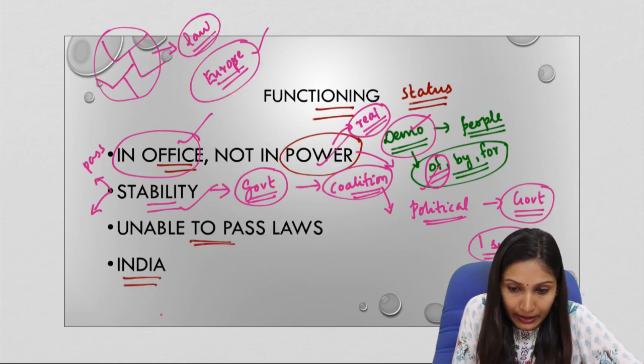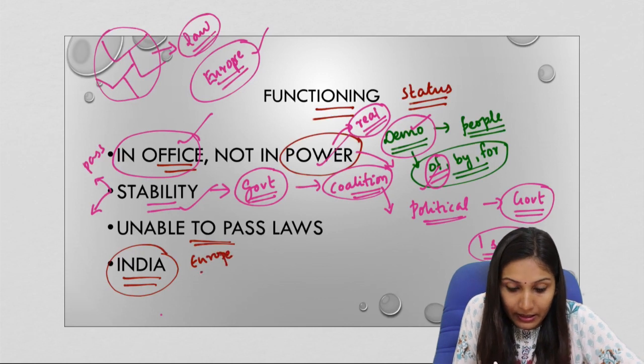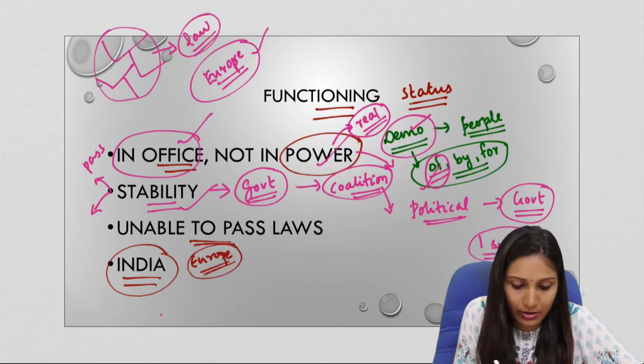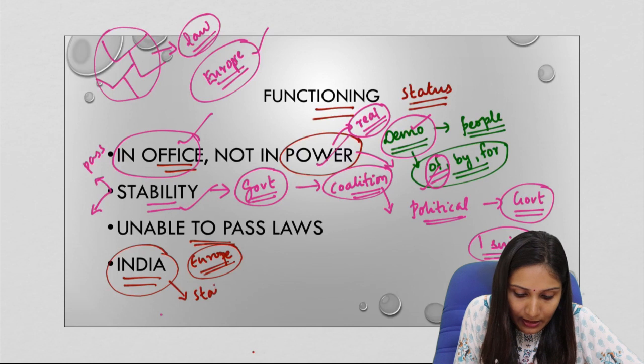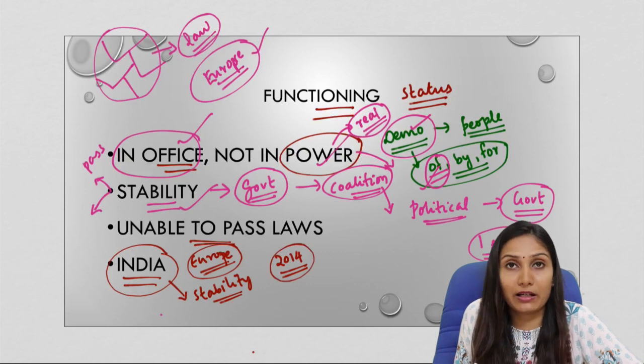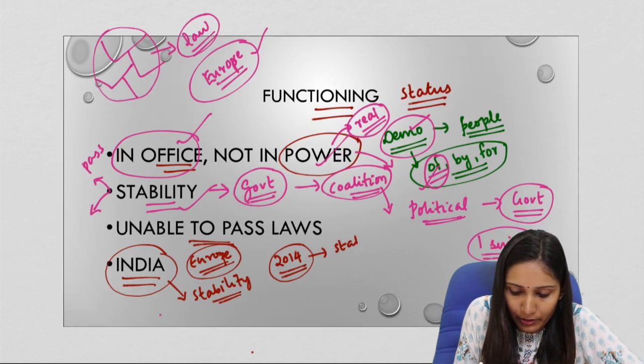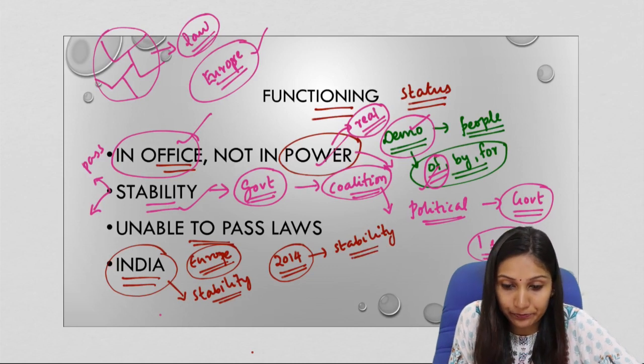Now let us come to India. Compared to the above example of many European countries, India is relatively in a better position. This is because of the stability in the government. In the last two terms, that is since 2014, what we see in India is a stable government. A party is able to form the government with a majority of seats. So there is stability in politics and therefore there is stability in political decisions as well.